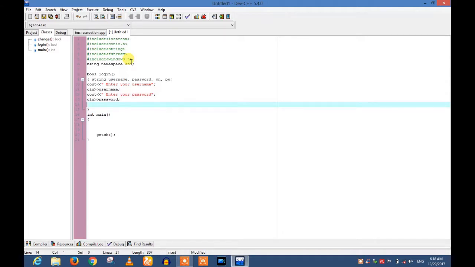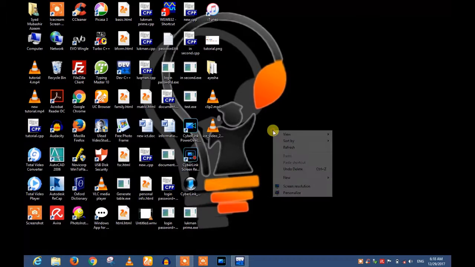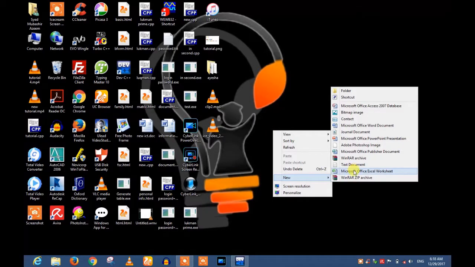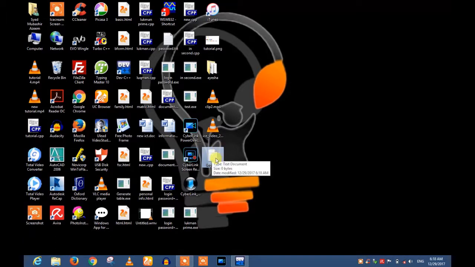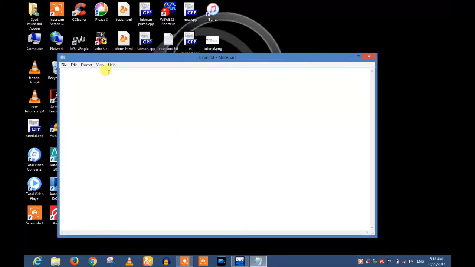The saved password is in a text file. We are making a new program and we don't have any password, so we create a text file first on the desktop and save a username and password there, of our choice. This is the text file. I write a username and a password, whatever you want. I'm giving username SMAB and password 0305. The first row indicates the username and the second one indicates the password. I save this file.